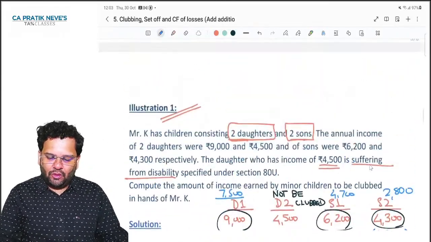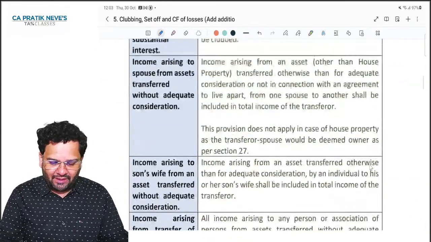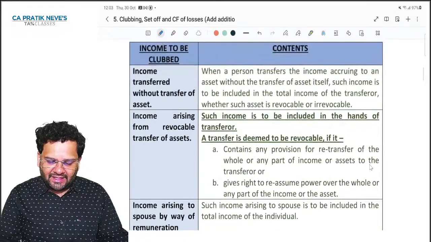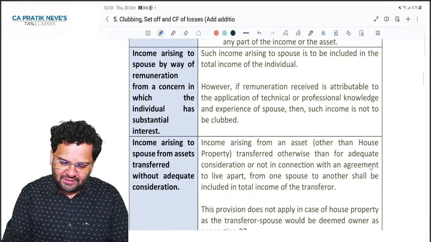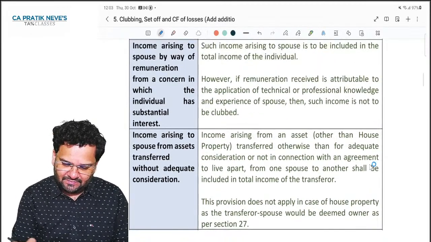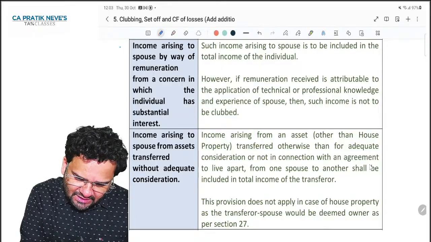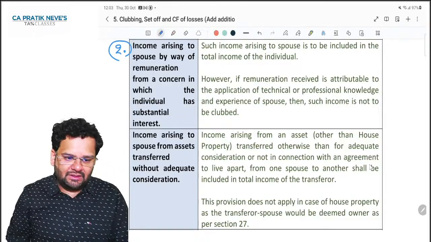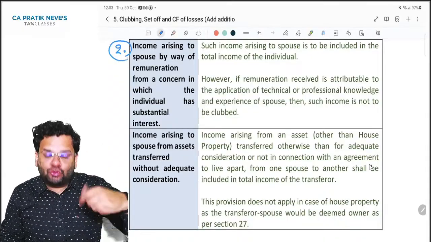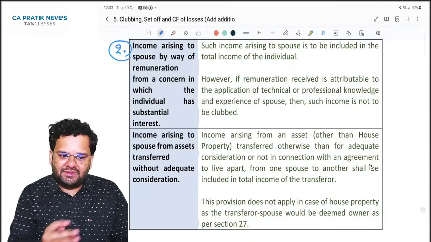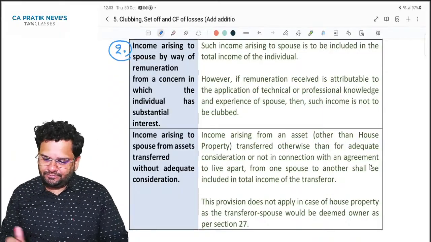Okay, going ahead, I will now tell you the next case of clubbing. Next case of clubbing means in the sequence of importance, this is the next case of clubbing: income arising to spouse. See, I'll tell you in very simple language.